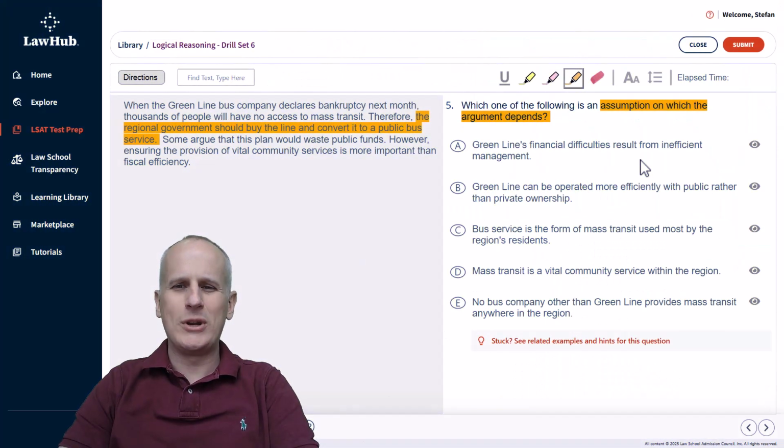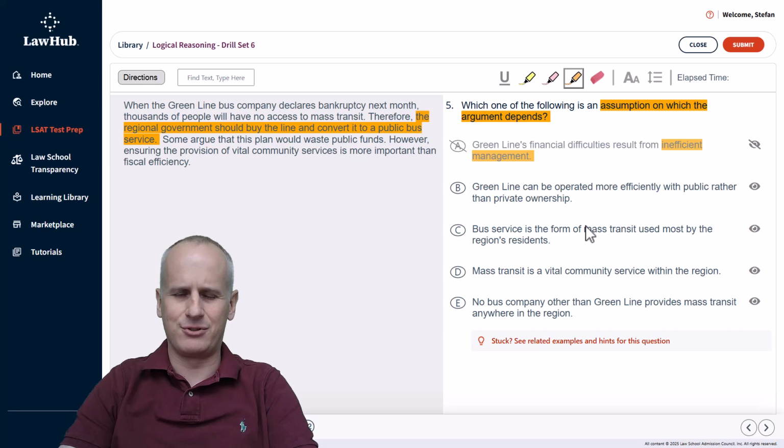Choice A reads, Green Line's financial difficulties result from inefficient management. Well, we don't care about the past and how Green Line went into all of its problems fiscally. So choice A would require additional information to link to the specific plan about the regional government buying the line. So choice A should be able to be eliminated almost immediately.